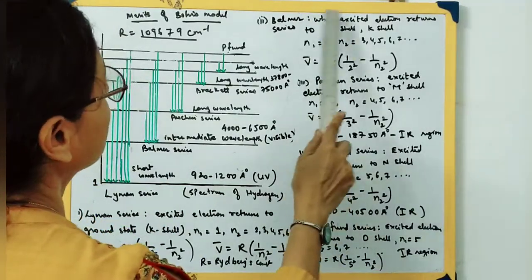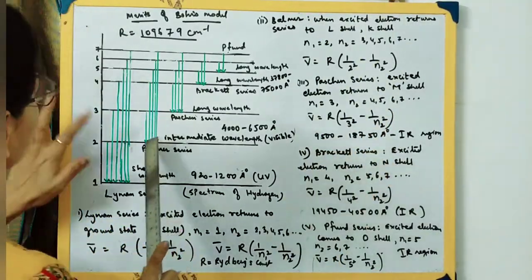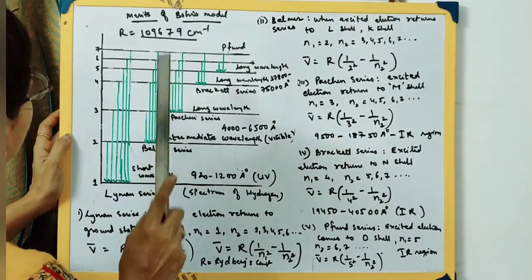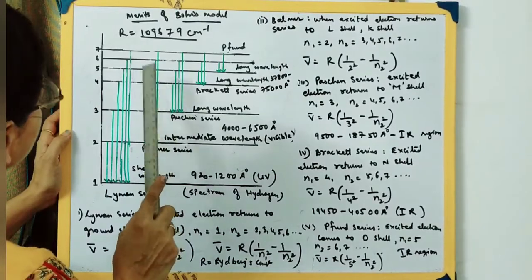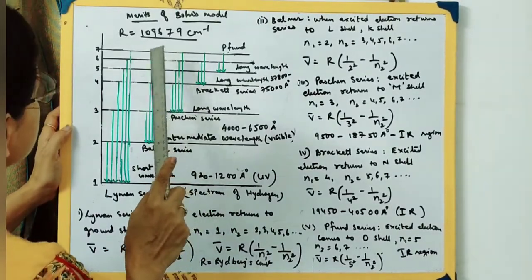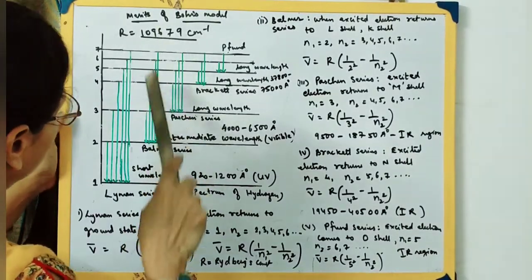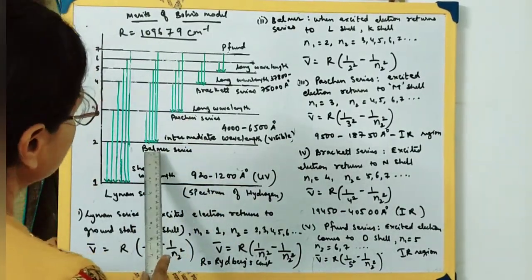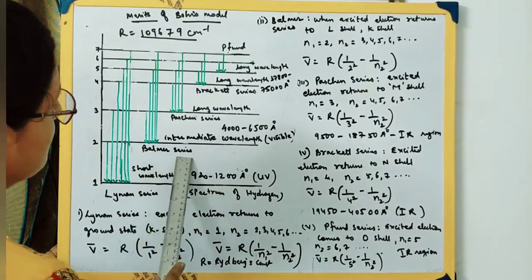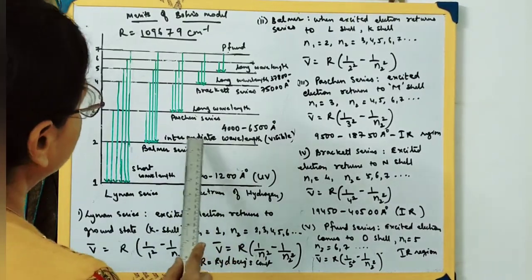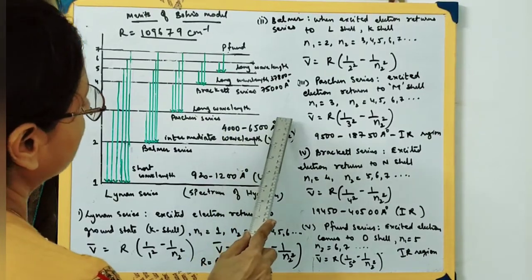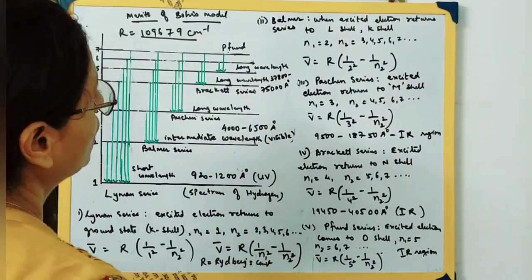Next, suppose the excited electron is in the second energy level and goes to the third, fourth, fifth, sixth or seventh energy level. It has to fall down, and when it falls down it gives rise to a series of lines, the Balmer series, which is in the intermediate wavelength. The wavelength is from 4000 to 6500 angstrom, and it lies in the visible region.